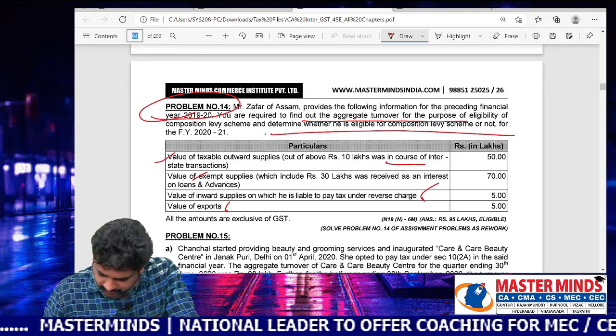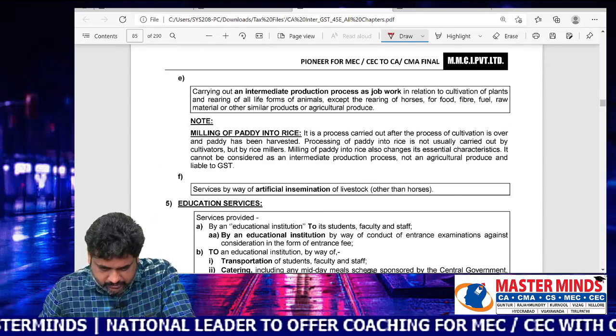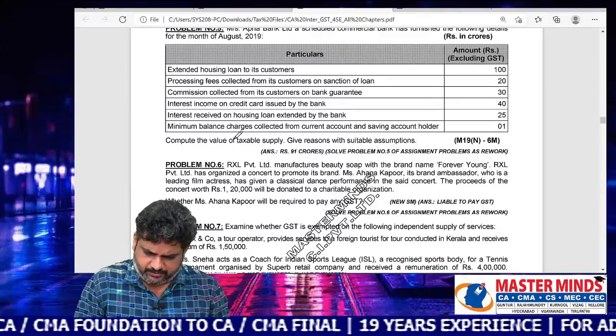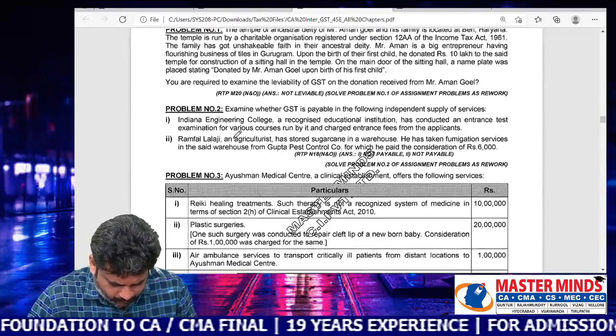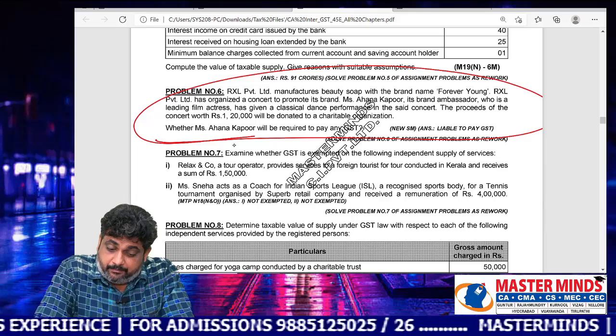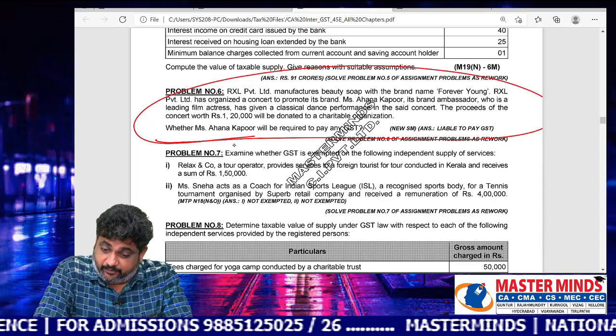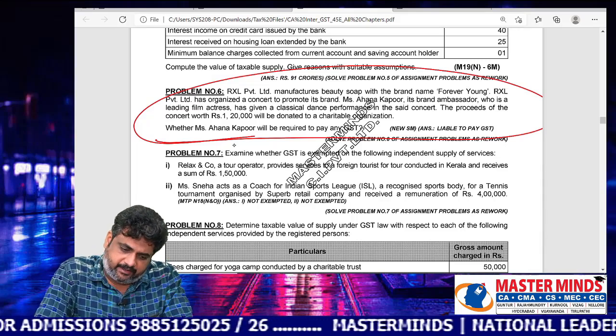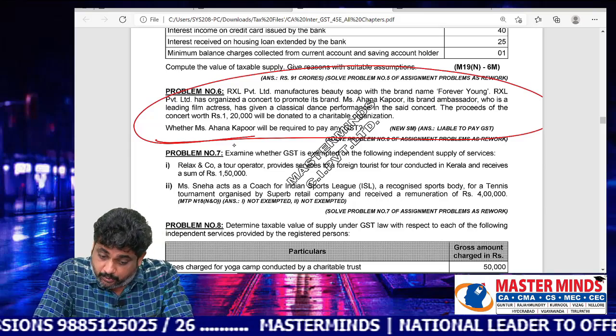4.28, wait a minute, I will move to that particular page. See this, problem number 6. I think, wait a minute, is it a classroom problem? RXL Private Limited manufactures beauty soap with the brand name Forever In. RXL Private Limited has organized a concert to promote its brand.